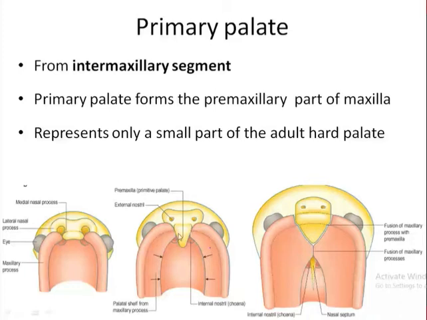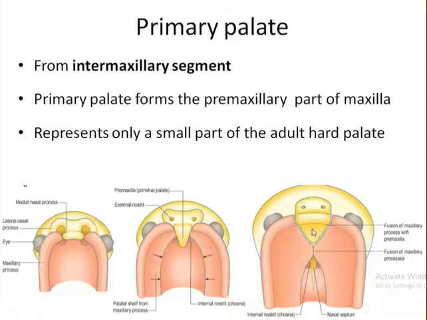So primary palate is formed from the premaxillary part of the maxilla, or the intermaxillary segment, and this primary palate represents only a small part of adult hard palate. Do you remember norma basalis? When we studied norma basalis, we studied the hard palate, and within the hard palate in the midline you must have noticed one fossa, that is incisive fossa. The small section of the palate just in front of incisive fossa is primary palate, and this primary palate holds the upper four incisor teeth. So primary palate develops from the intermaxillary segment of the medial nasal prominence. Remember this.